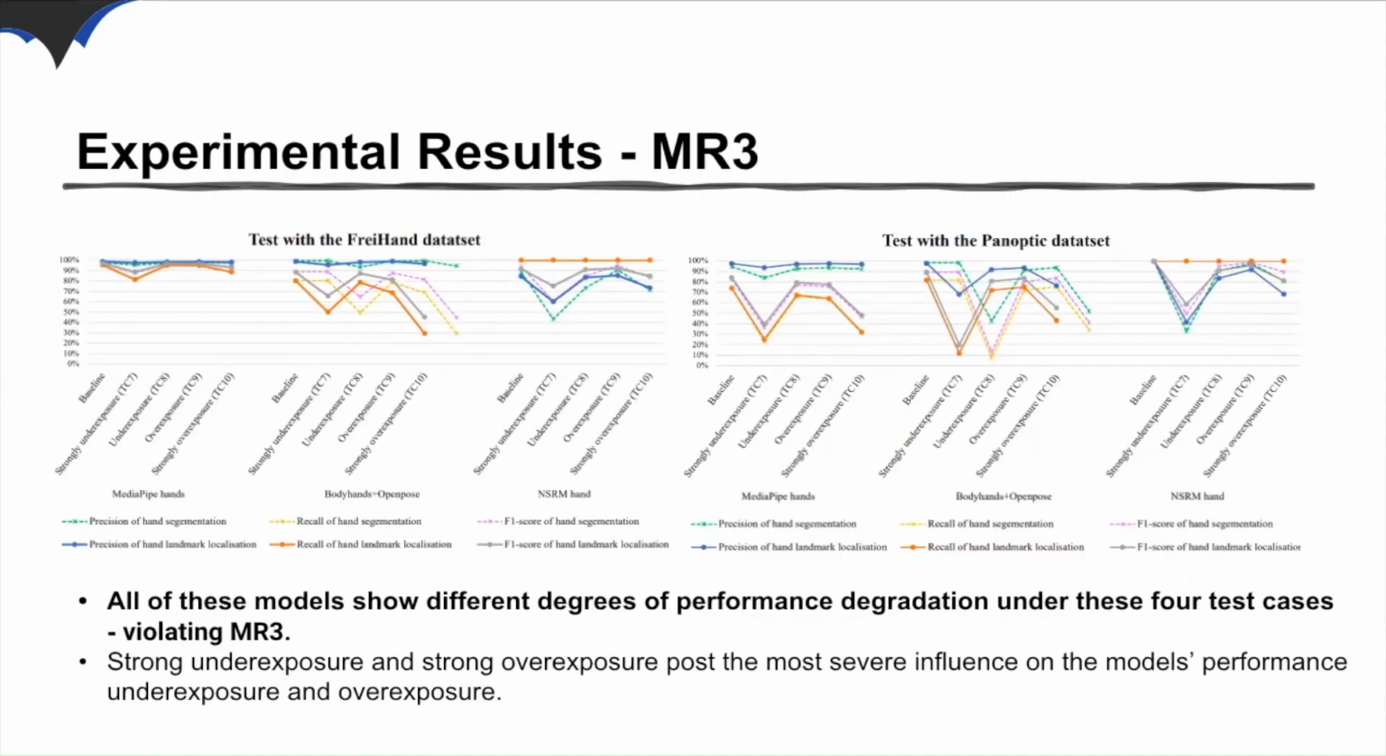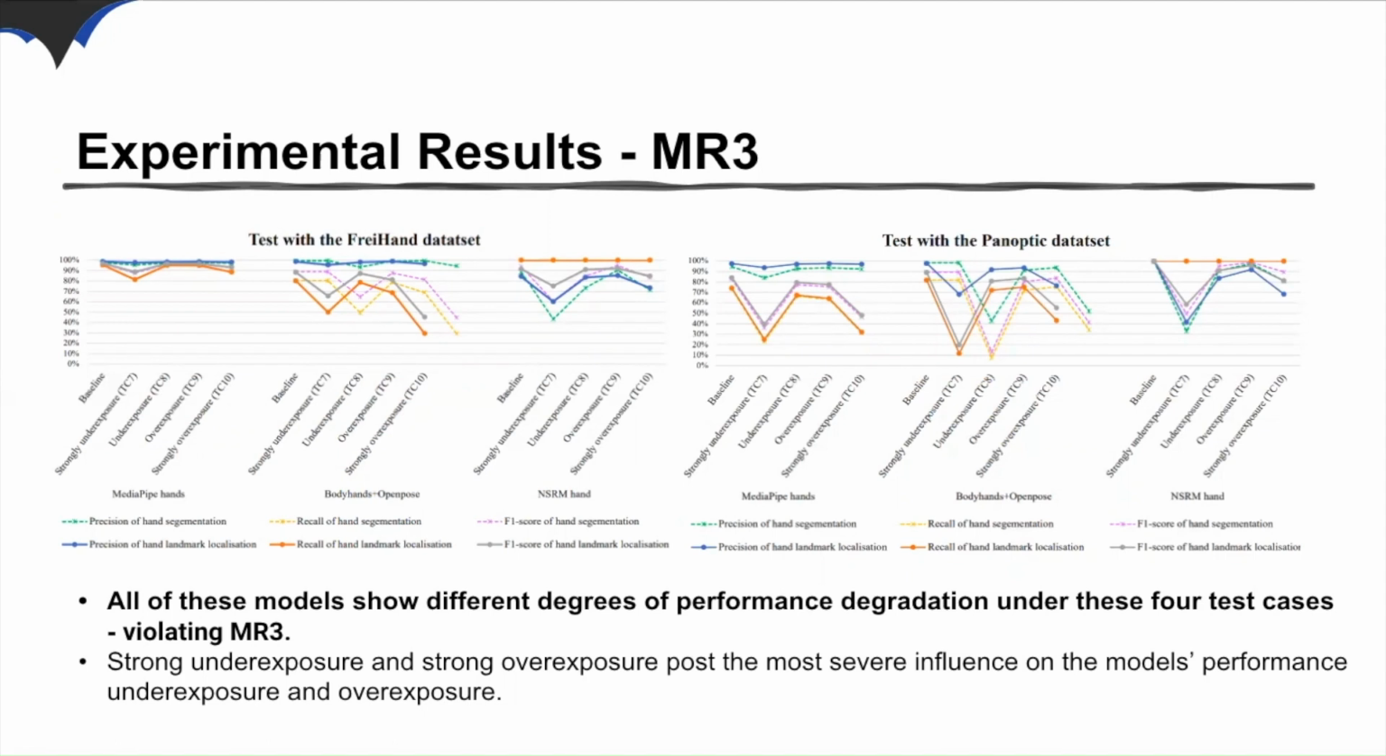However, this model accepts varying levels of performance deviation under the 4 illumination variation test cases, with strong underexposure and strong overexposure having the most significant impact on performance. On average, SRM Hand was able to correctly estimate over half of the underexposed hands from TC7, while BodyHands plus OpenPose experienced a decrease in recall value of over 39% on TC10.